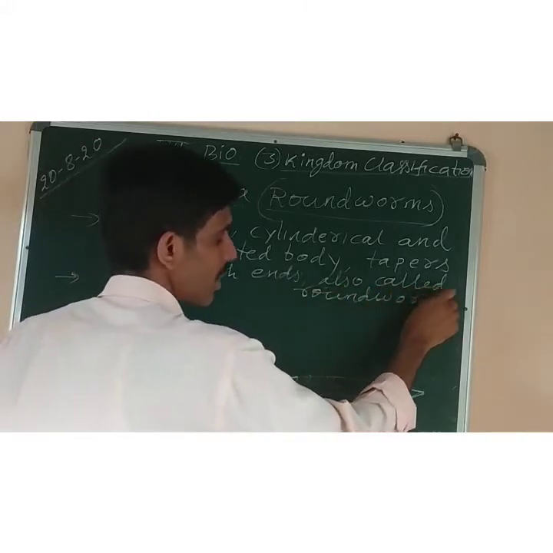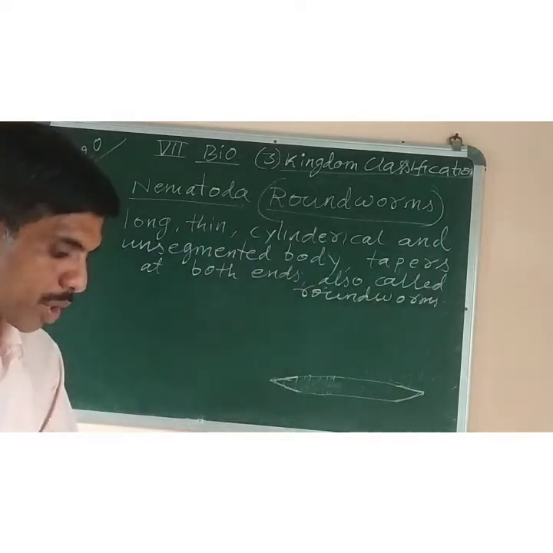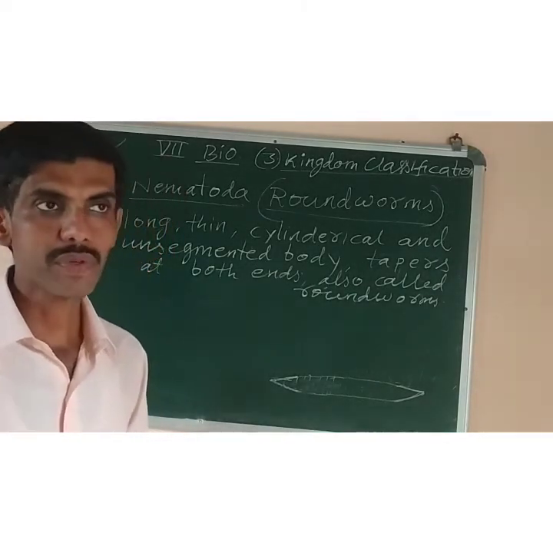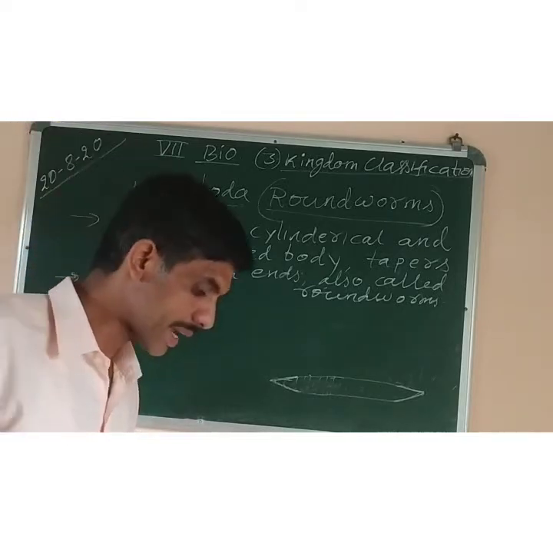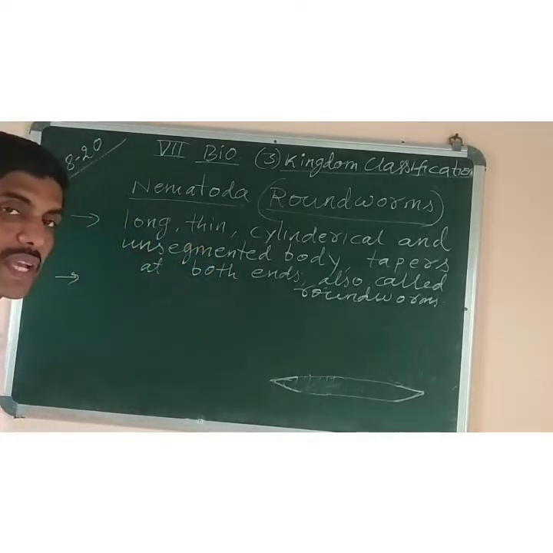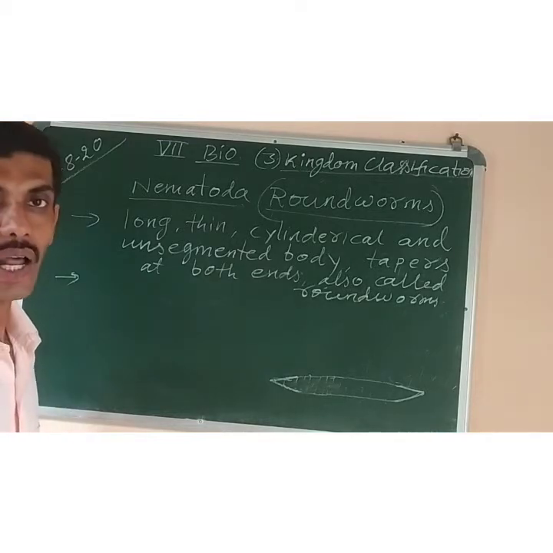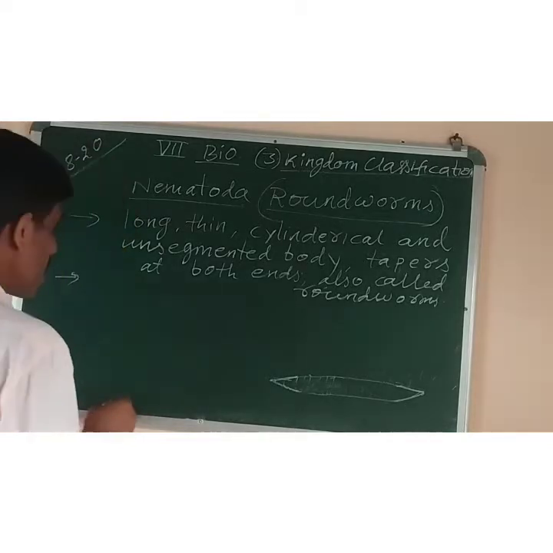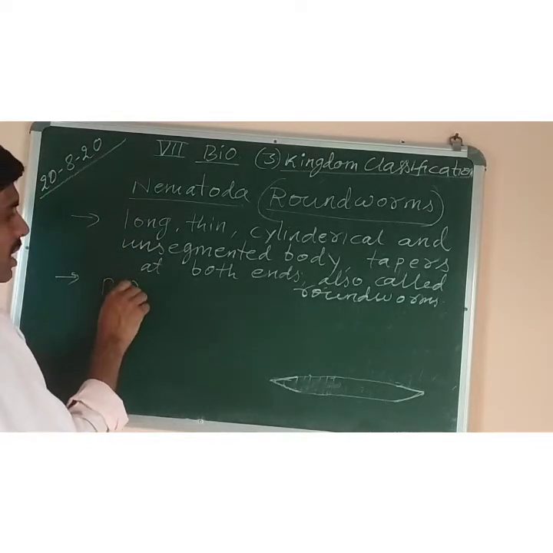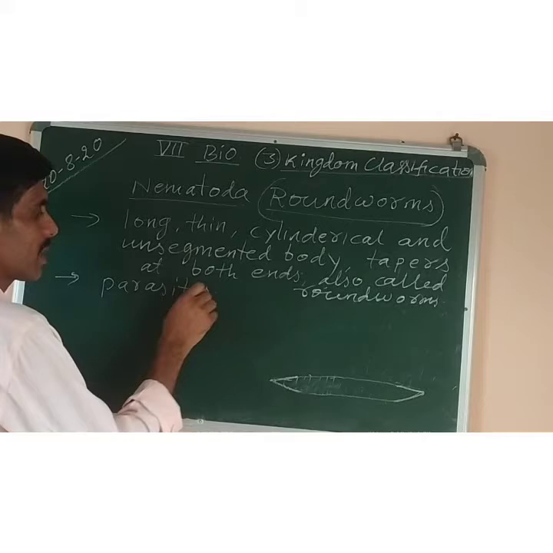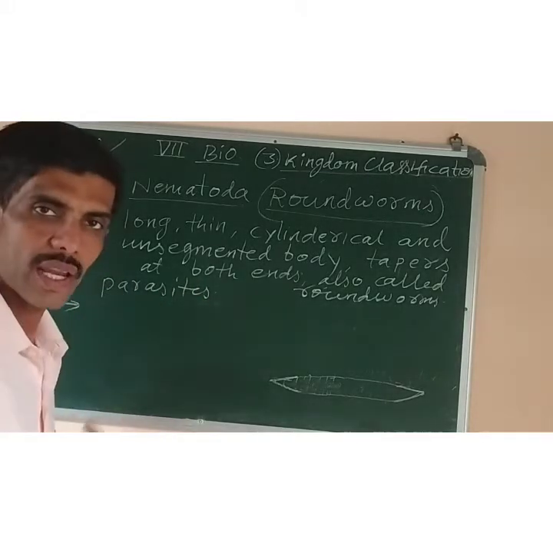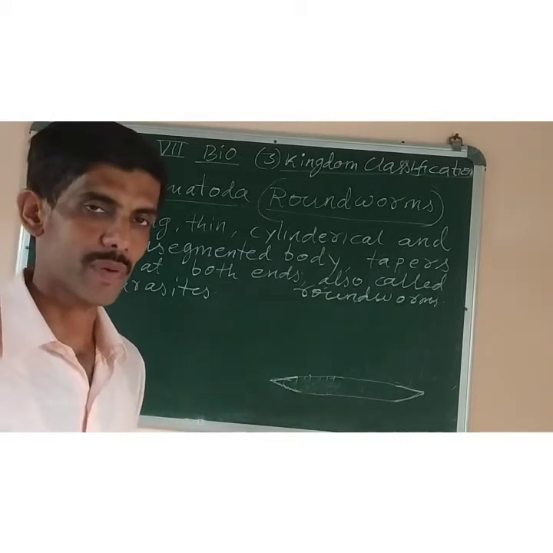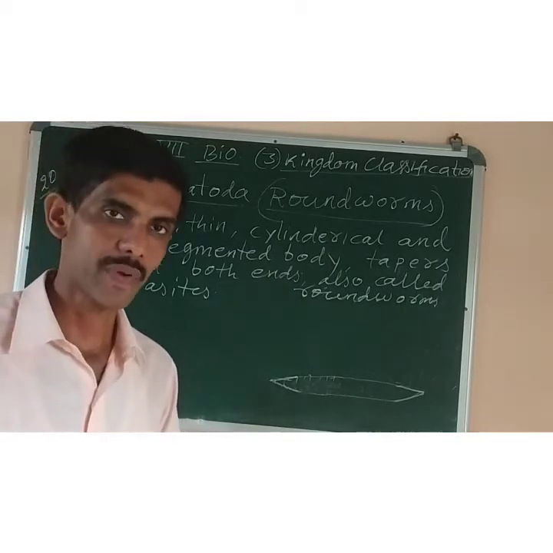Okay. Now next, number 2. They are mostly parasites. Just like flatworms are parasites, roundworms can also live inside our intestine, that is the digestive tract of human beings, as well as in other herbivorous animals, that is grass-eating animals. And some can live in the soil also. So they are parasites only, I will write. You will understand from here. Means they can live as a parasite in the body of other animals, like inside the digestive system of human beings, as well as in herbivorous animals.